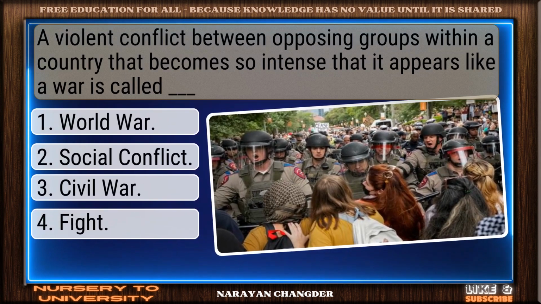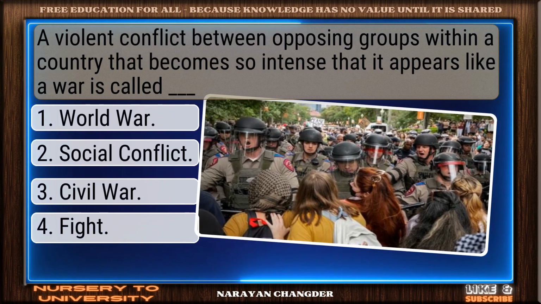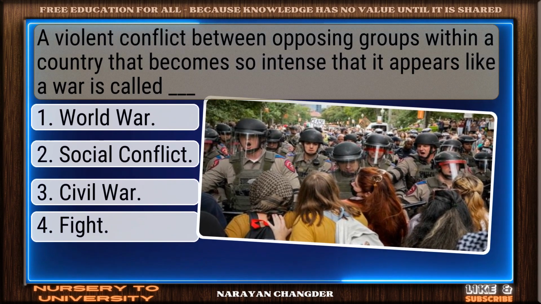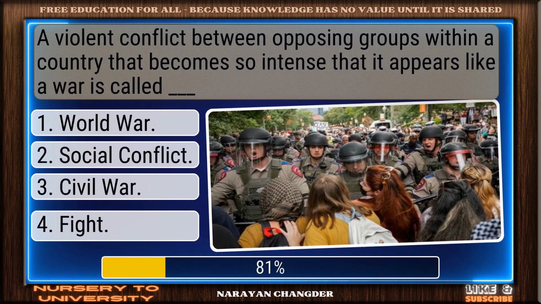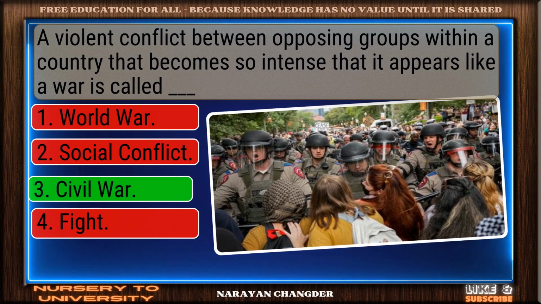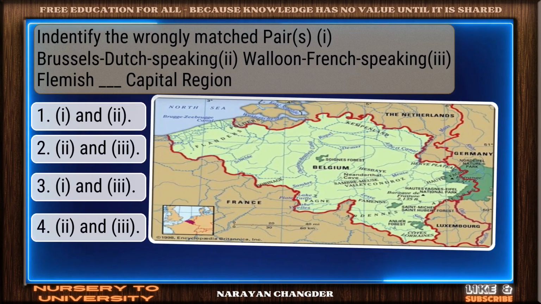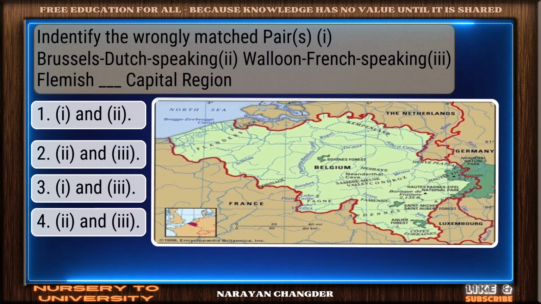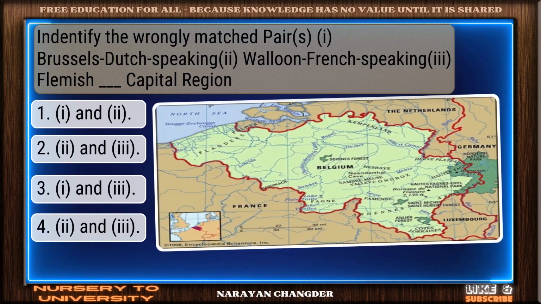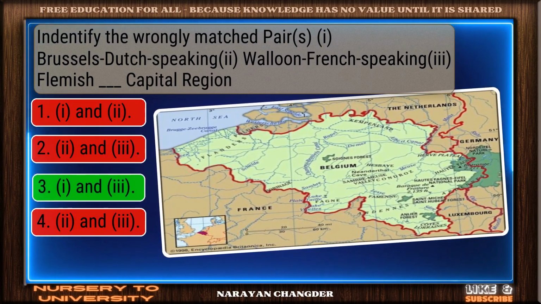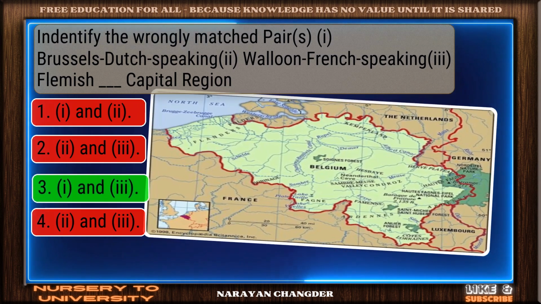A violent conflict between opposing groups within a country that becomes so intense that it appears like a war is called dash. You got it. Civil war fits. Identify the wrongly matched pair: Brussels, Dutch-speaking Walloon, French-speaking Flemish, dash, capital region. Strong choice. And is right.